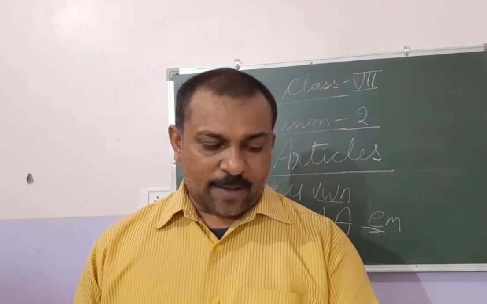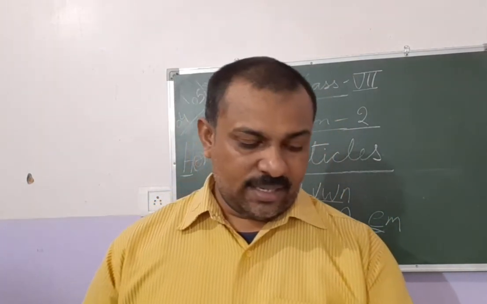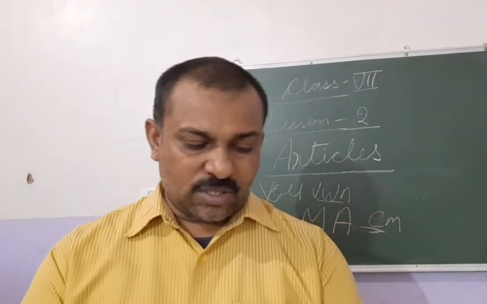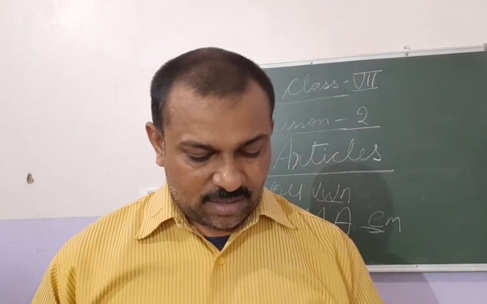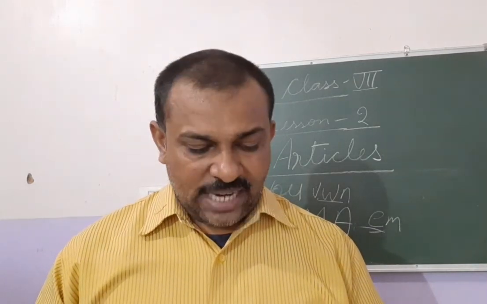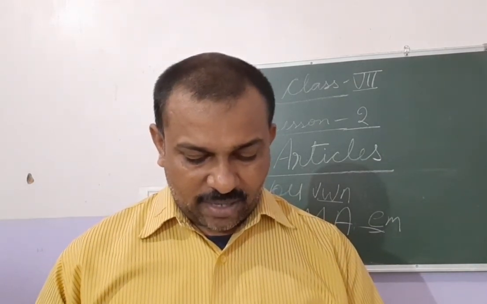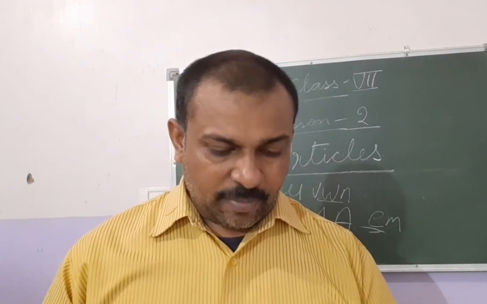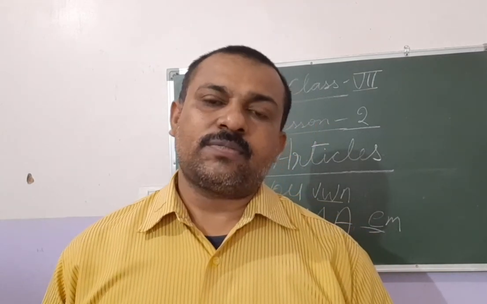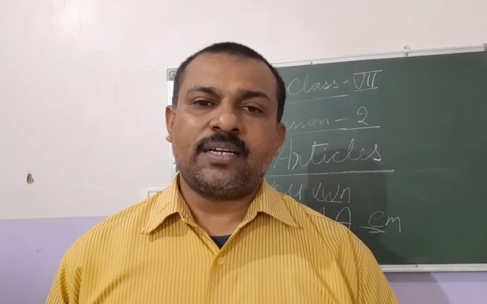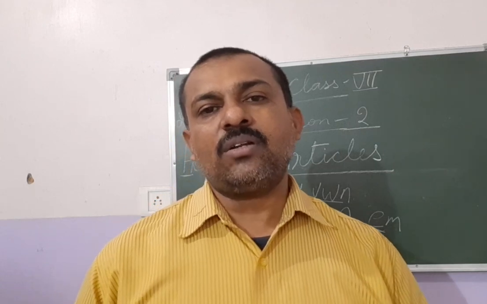Then uncountable and abstract nouns like wisdom, honey, and plural countable nouns like beds, elephants. Understood? I hope you have understood the chapter on articles. There are three exercises: one on page number 16 and two on page number 18. Please do them. They will also be given in your PDF file. So kindly look into it and complete the work in your book. Till then, have a nice day. Thank you.